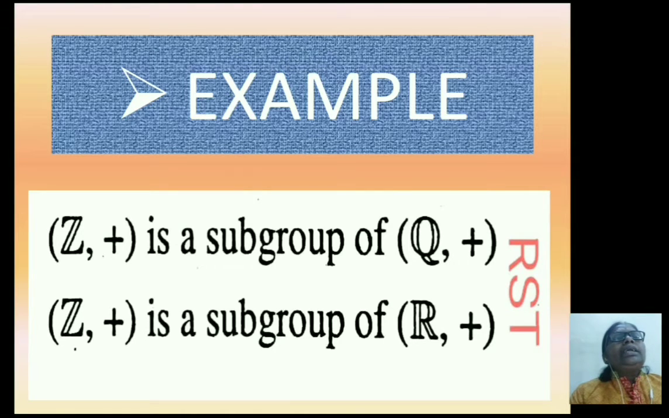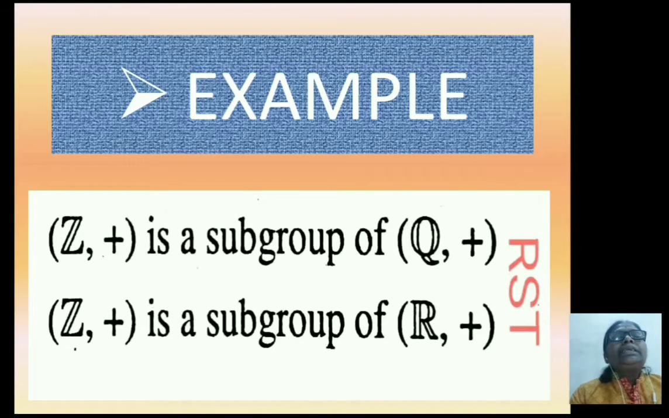(Q, +) is a group. Set Q is a group under the binary operation plus. Z is also a group under the binary operation plus. Z is a subset of Q. Hence, the set (Z, +) is a subgroup of (Q, +). That means the set of integers is a subgroup of the set of rational numbers.